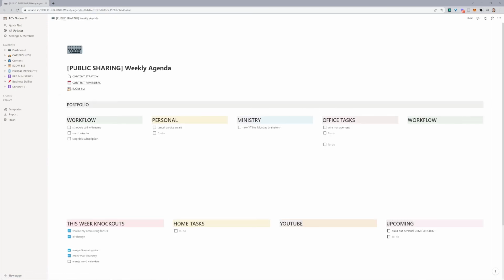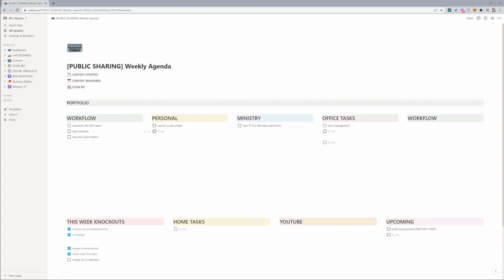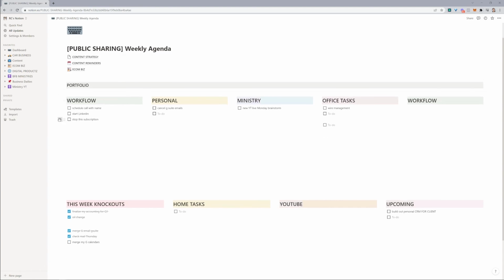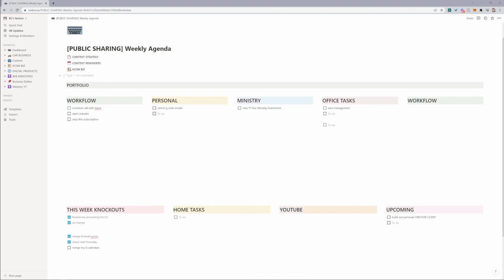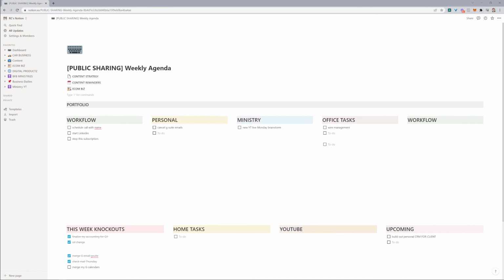So this is what's so great is this can be your main hub that you look at the beginning of the day, organize your week, organize your thoughts. And then also if you have different projects with different pages, you can link that. And I usually use this top, and then also you can also link these pages down here as well. So this just makes it a great way to just have everything in one place and a tool that can be leveraged so you can execute at the highest.